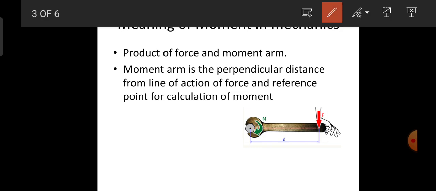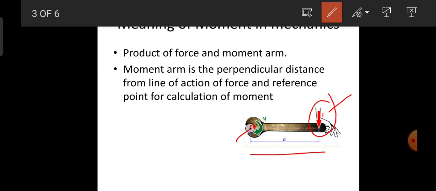You just observe in the sketch here. This is the point where the force is acting. Here you are applying the force from your hand, and this is the reference point. This is the distance between your hand, wherever you are applying the force, and the fixed point. In order to turn this screw, you need to put some force F from your hand so that the screw tightens or loosens.